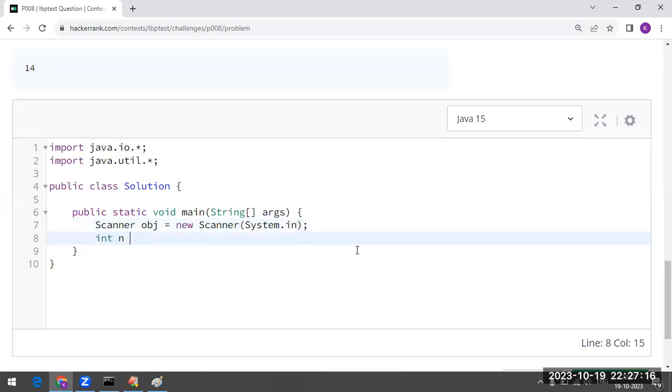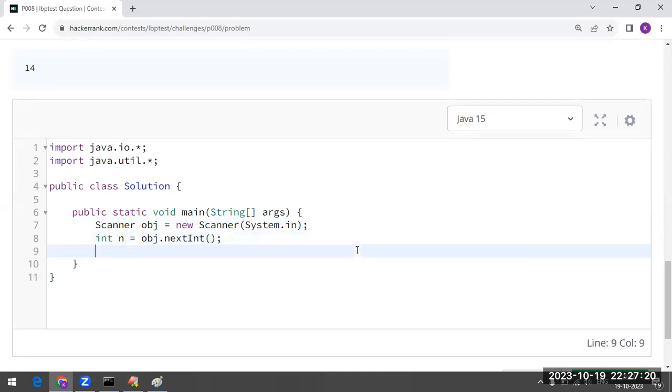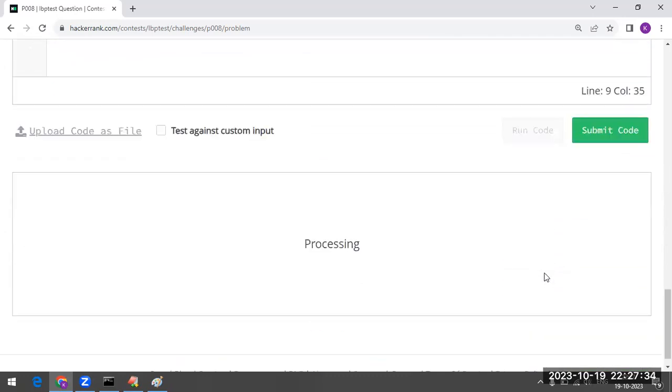And here integer n is equal to obj.nextInt(). We are reading the value of integer from the user. And how to calculate that value, sir? Can I take System.out.println(n + n / 6)? Is it sufficient? Yes. Let us run the code and see what will happen.